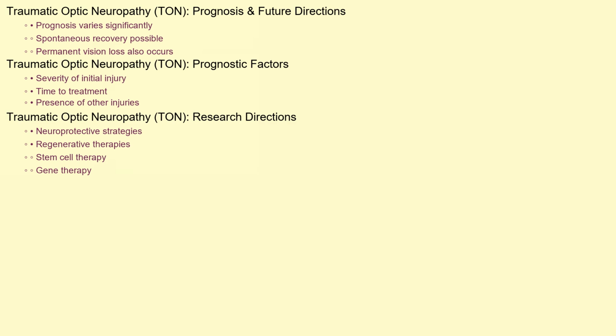The prognosis for TON varies widely. Some patients experience spontaneous recovery of vision, while others suffer permanent vision loss. Factors influencing the prognosis include the severity of the initial injury, the time to treatment, and the presence of other associated injuries. Recent research focuses on neuroprotective strategies and regenerative therapies to improve outcomes for patients with TON. For example, studies are investigating the potential of stem cell therapy and gene therapy to promote optic nerve regeneration and restore vision.